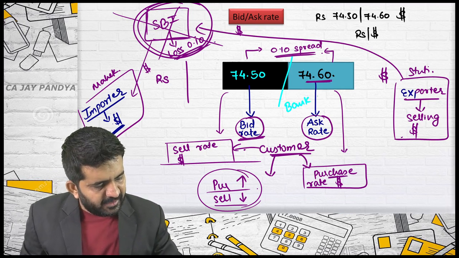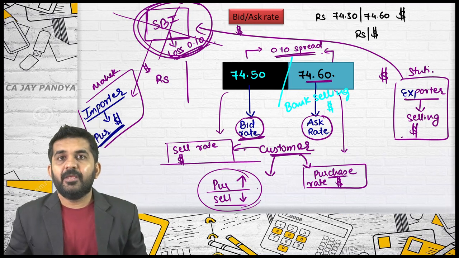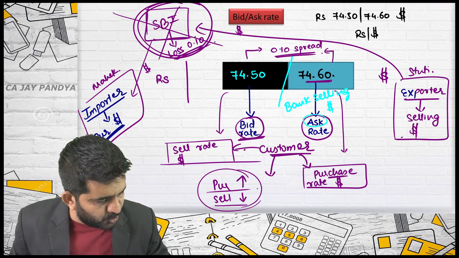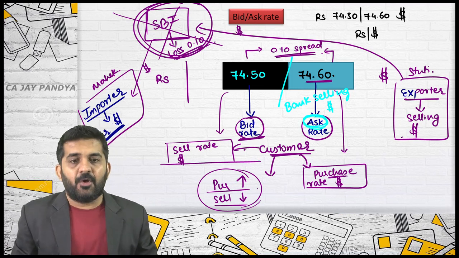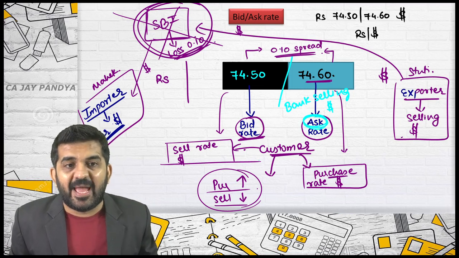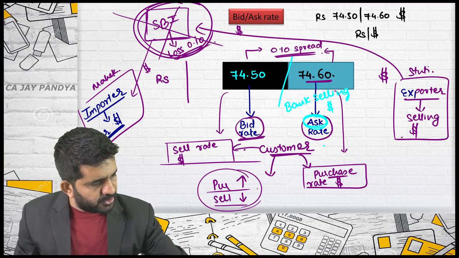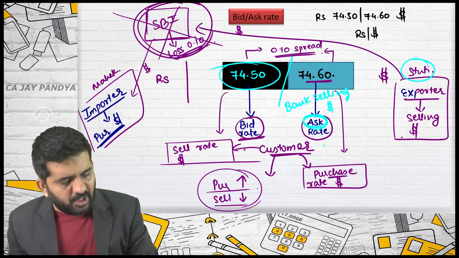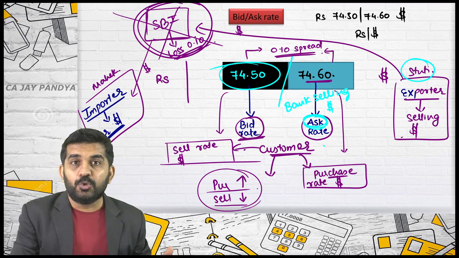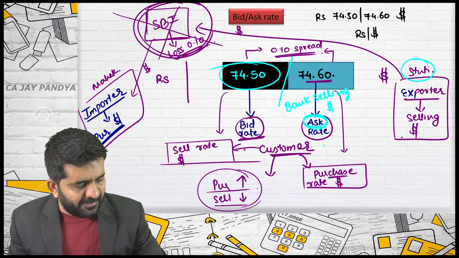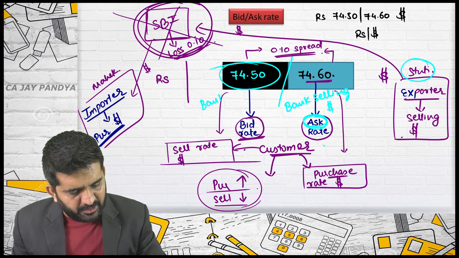So the name is given from the point of view of the bank. If Stuti is selling dollar, then the bank is purchasing dollar.